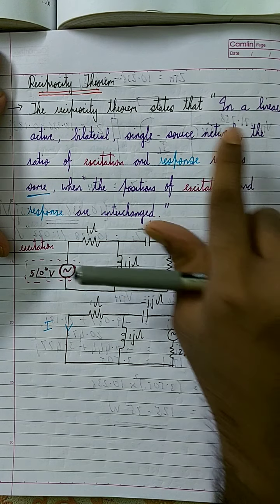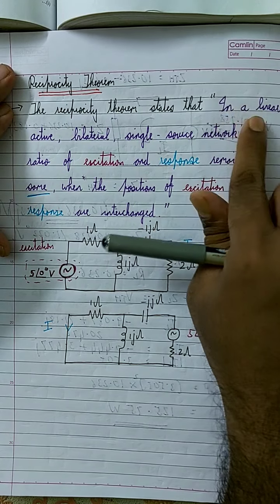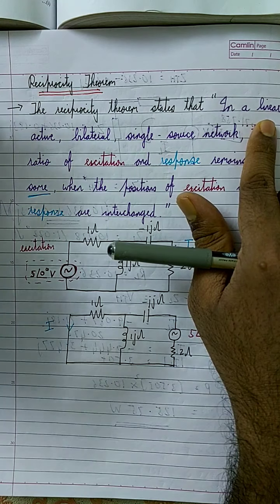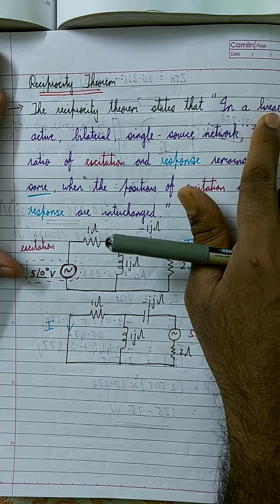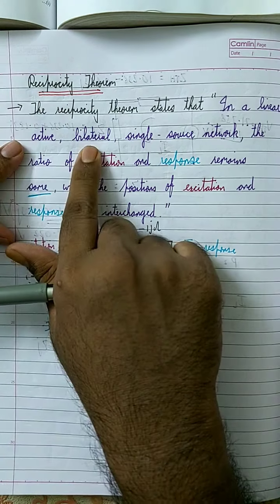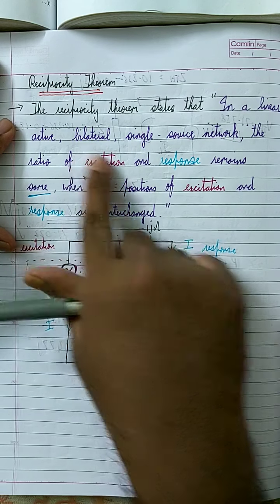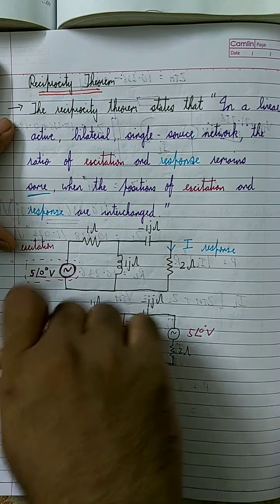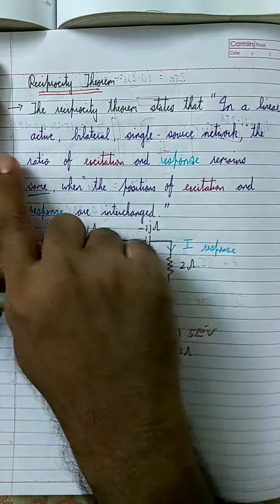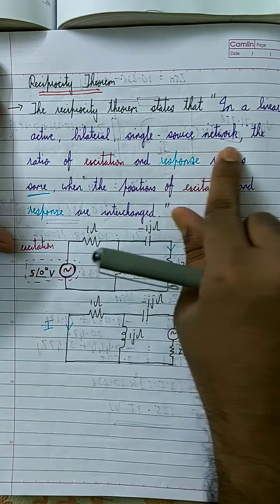Let's look at the sentence again. In a linear circuit, the values of the output change in accordance with the values of the input. That's what linear means. Active means the circuit should have active elements. Bilateral means the circuit should be able to be drawn on a paper, meaning it should be a two-dimensional diagram. That's what bilateral means.